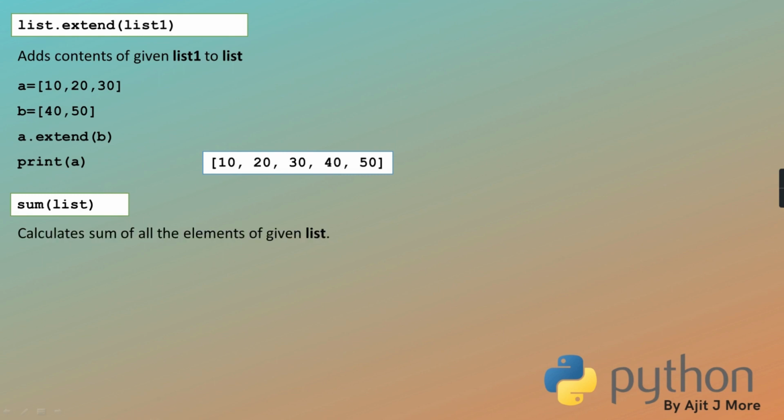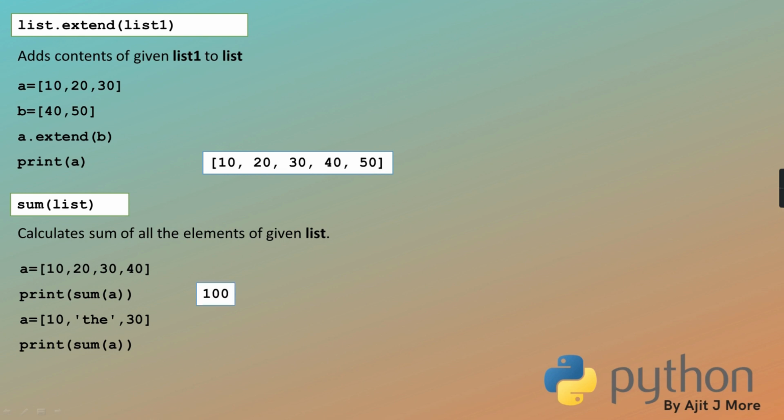Calculate the sum of all the elements of the list, whatever your list is, the summation of all the elements in that list. See, a equal to 10, 20, 30, 40, print sum of a, it will return 100. But with this other list in which there is one string also, 10, a string, 30, now it is going to throw an exception.